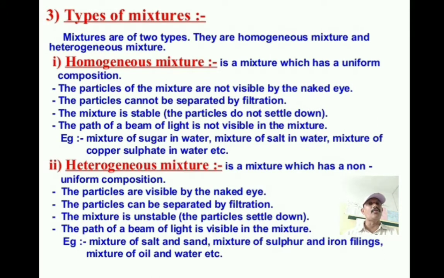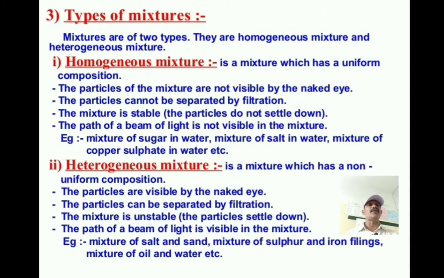So what about the homogeneous mixture? They are stable, the particles do not settle down. But in the heterogeneous mixture, the mixture is unstable, the particles settle down. The path of a beam of light is visible in the mixture. So when the torch is passing through this mixture, we can see the path of the beam of light, whereas in the homogeneous mixture we cannot see the path of a beam of light. But you can see in this mixture the path visible clearly.